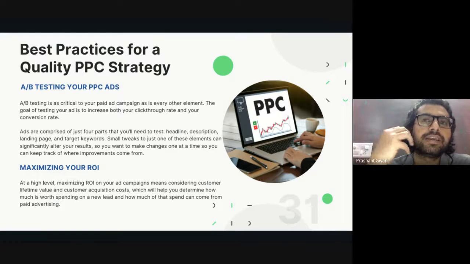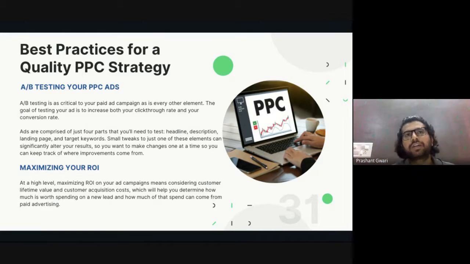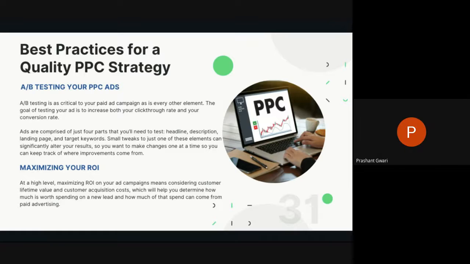Let's say you are selling a certain kind of product for 500 rupees on your website and you are advertising on PPC. Now let's say your bid was 50 rupees and someone clicks on your ad and buys a 500 rupees product from your website. So your ROI will be decided on the bid of 50 rupees and the conversion of 500 rupees you make.